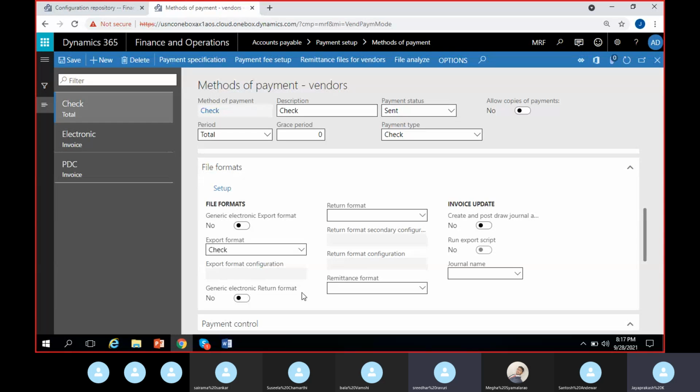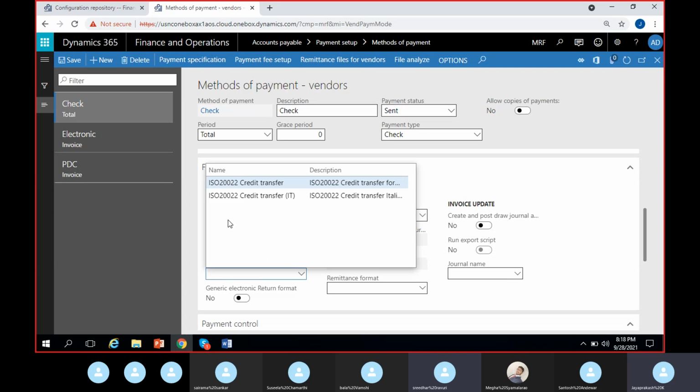There are certain clients who customize their electronic formats. They can customize an electronic export format according to their wish, enable this electronic export format, and select the customized format. If they have customized it, that needs a little technical support. If that is customized, I can select that export format here. It will show up in this list of export formats, and I can select one of them here.